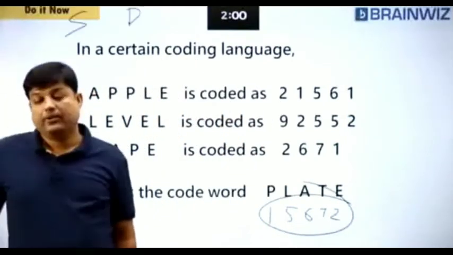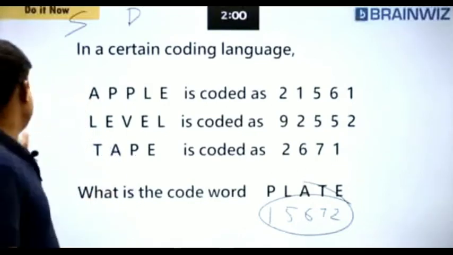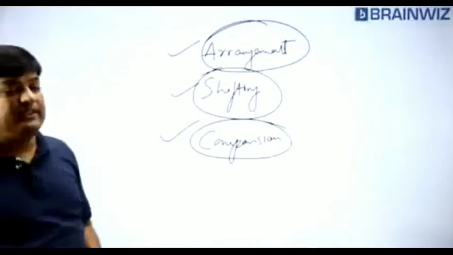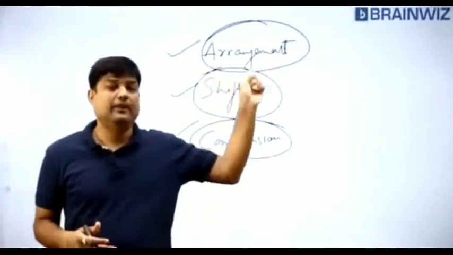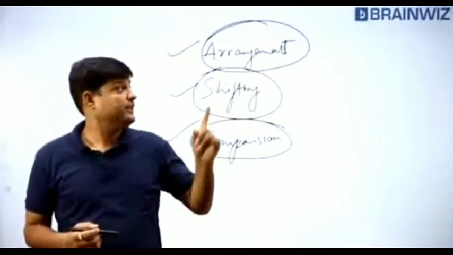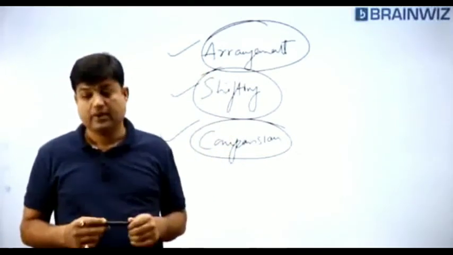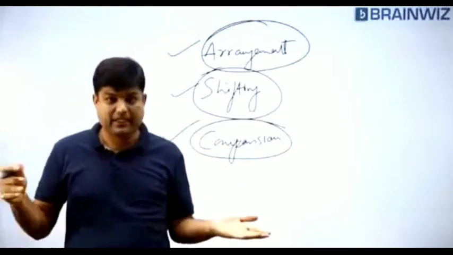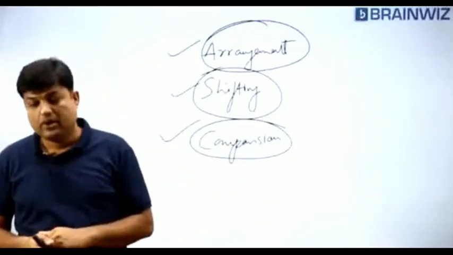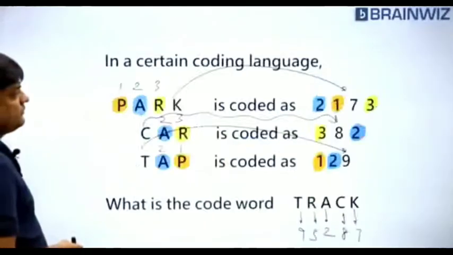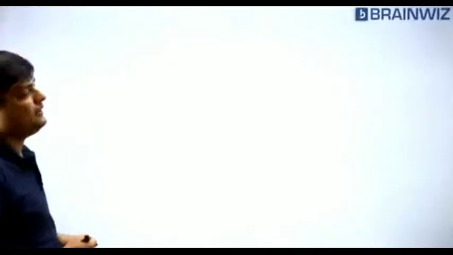Sunny, you're right. You want me to move faster? Everybody on the board now. Okay, how many models have we learned? You all tell me. We have learned 3 models. When the left hand side content is same, we call it arrangement. When content is not same, we call it shifting. When left hand side and right hand side are compared, it is said to be comparison. Okay. Now, let's move forward.